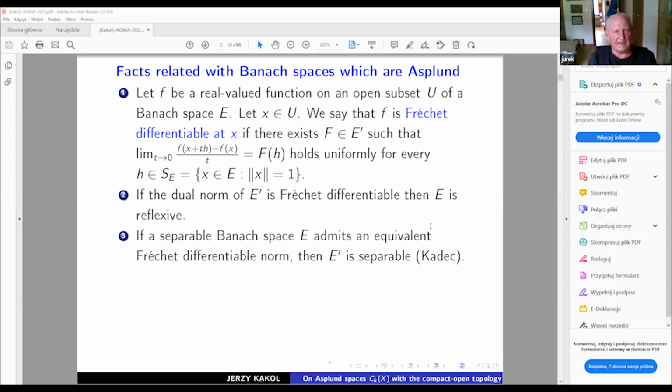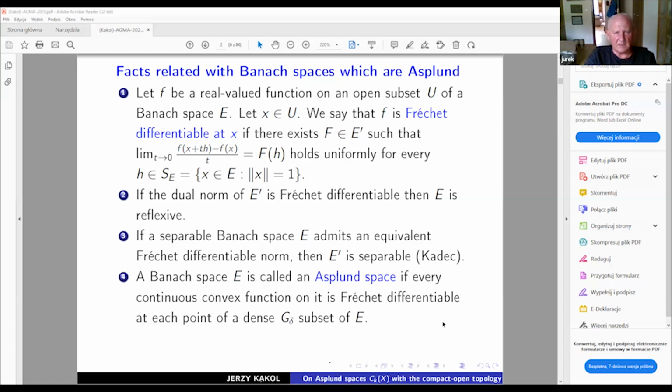with a separable Banach space, and we know that this separable Banach space admits an equivalent Fréchet differentiable norm, then the strong dual, I mean the dual of the space, is also separable. It's very classic stuff from many years ago.